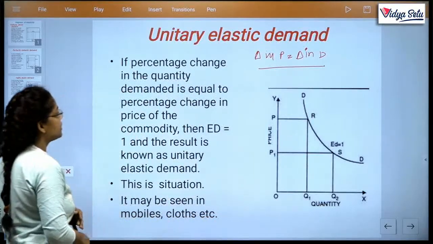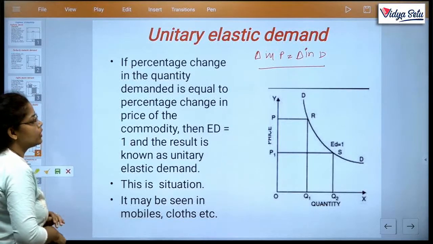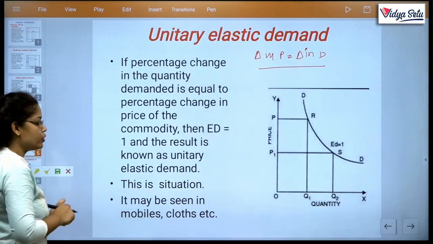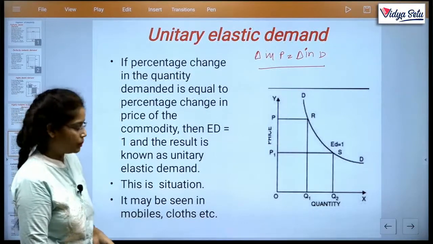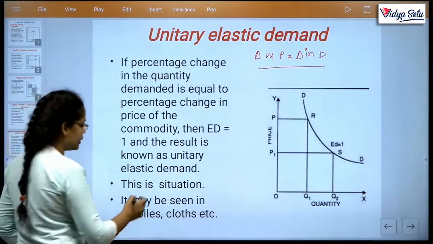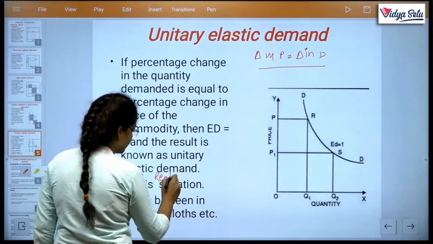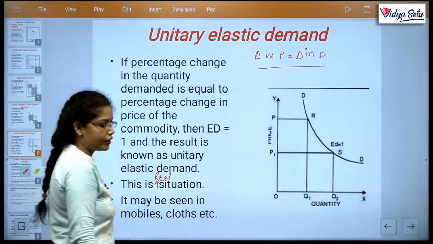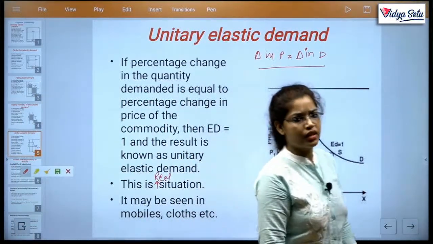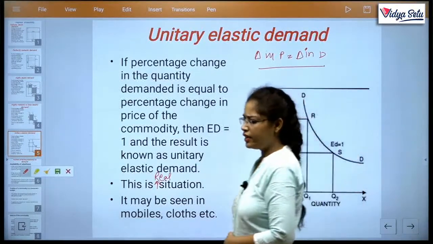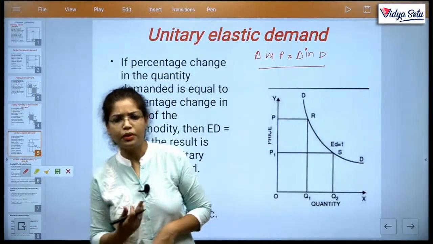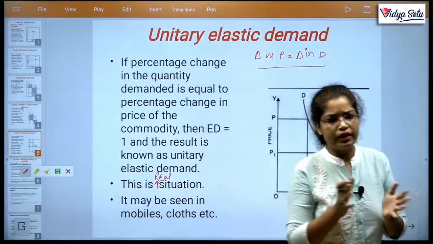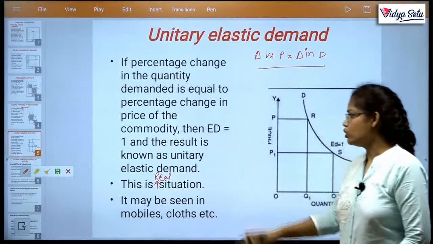Okay. So if the percentage change in the quantity demanded is equal to the percentage change in price of the commodity, then EP is equal to 1 and the result is known as unitary elastic demand. This is a real situation. It may be seen in mobiles, clothes, electronic items. Maybe there is a sale. अगर कपड़ों की सेल लगी है तो जितना हम रिडक्शन पे माल बेचेंगे उतना ही कंज्यूमर हमारे पास इंक्रीज हो जाता है. तो there is a balance between price and demand. So there is equal. So EP is equal to 1.